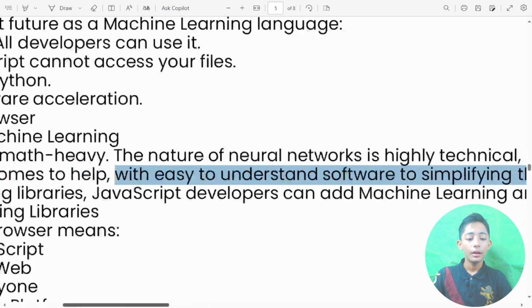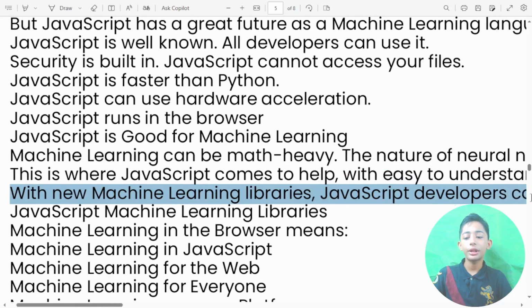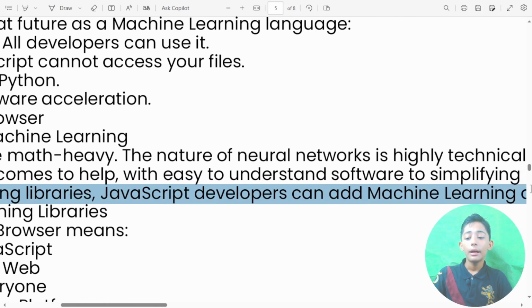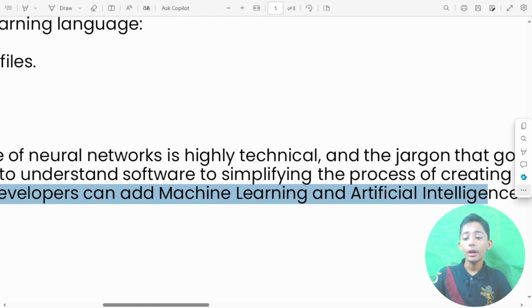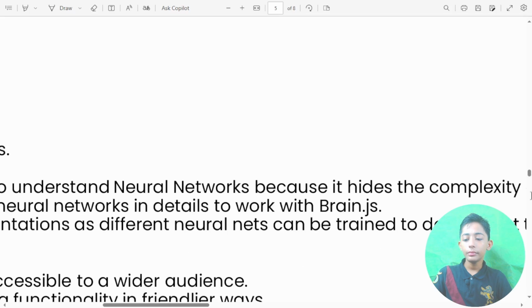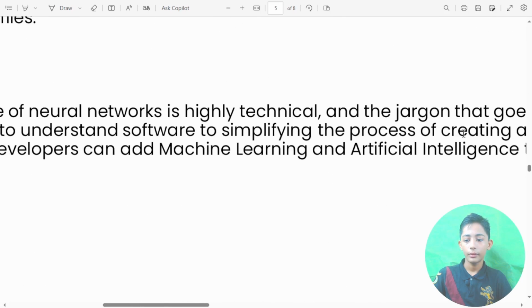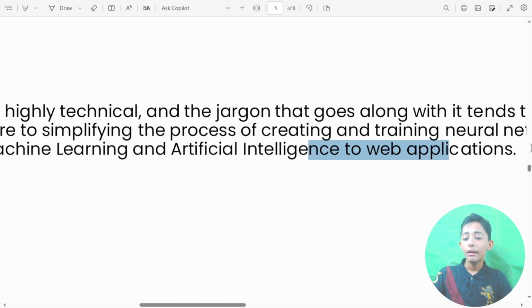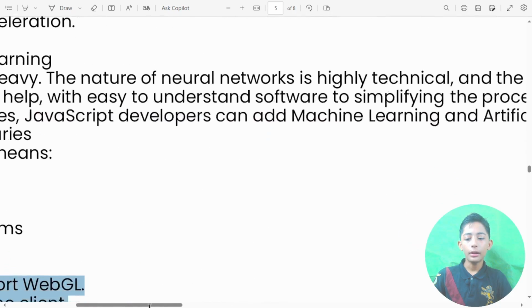Okay, now with the new machine learning libraries, JavaScript developers can add machine learning and artificial intelligence to web applications.